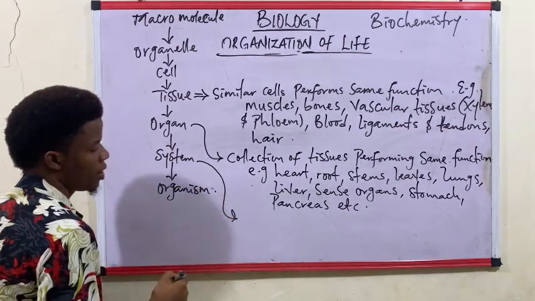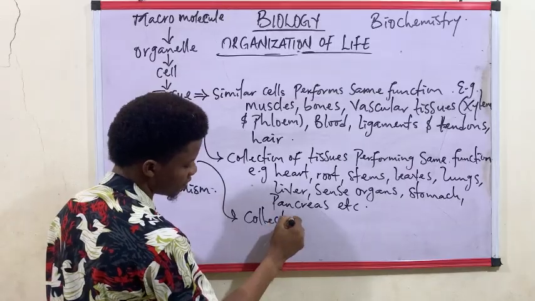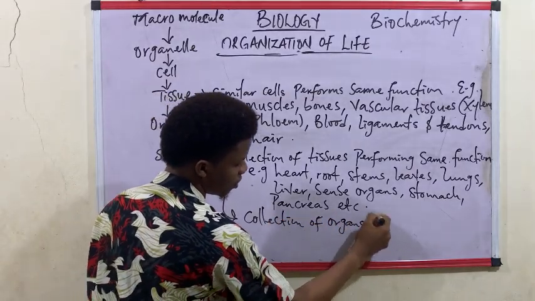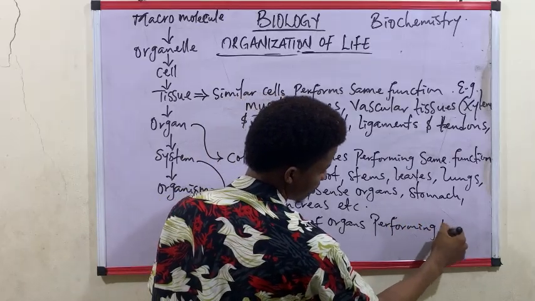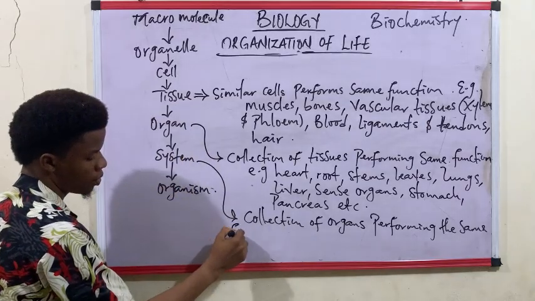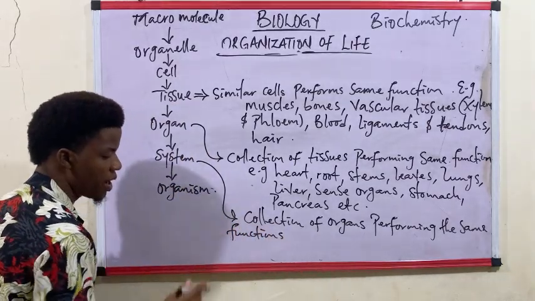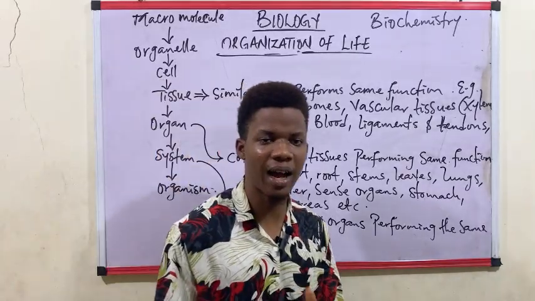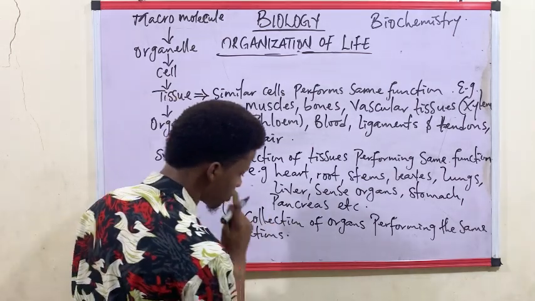All right, then we talk about the system. Now, what's the system? A system is formed from a collection of organs performing the same function. Collection of organs performing what? The same functions. So what are examples of systems we have? We have a lot.